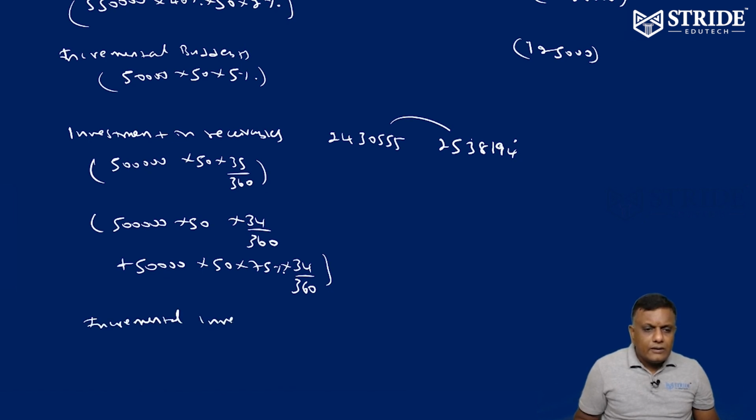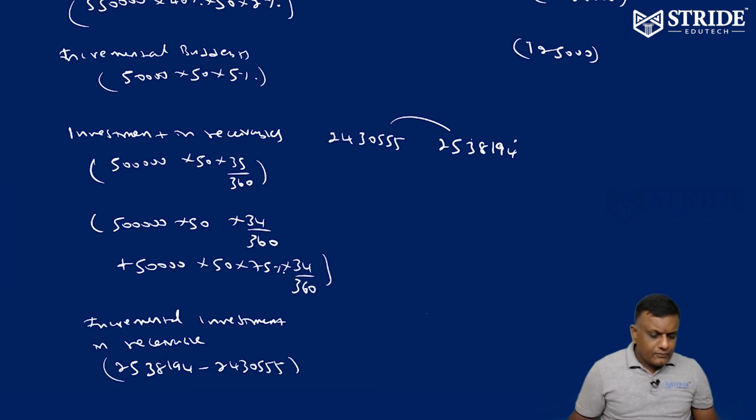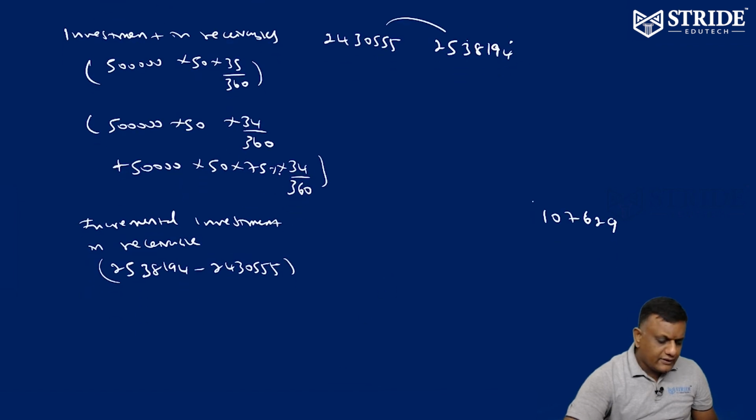Incremental investment in receivables is equivalent to 25 lakh 38,194 minus 24 lakh 30,555. So there is an incremental investment in receivables of 107,629.